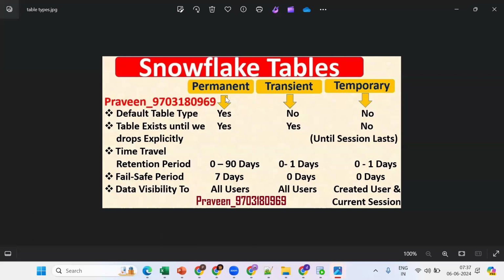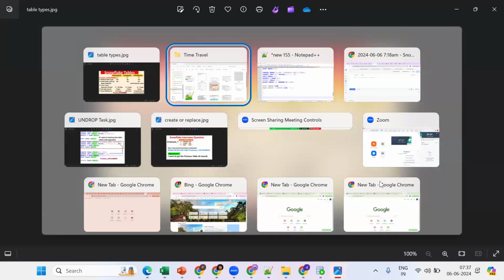In a similar fashion, when we drop a temporary table, it gets dropped automatically once we close the session. The retention periods are 90 days, 1 day, 1 day, 7 days, 0 days, 0 days. If anybody has a difference, you should state all these differences; these points you should say in the interview. This is a compulsory question. Got the point? This is the way you can make it work. Same thing, we'll see the questions.